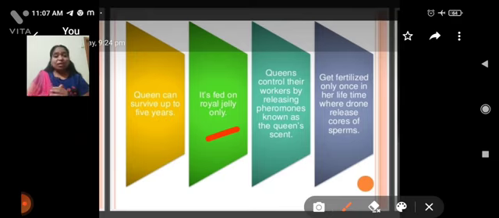Okay, and what is the main task of the queen bee? The main task of the queen bee is fertilization. In her lifetime, she participates in fertilization only once. After fertilization, she produces a large number of eggs. Okay.